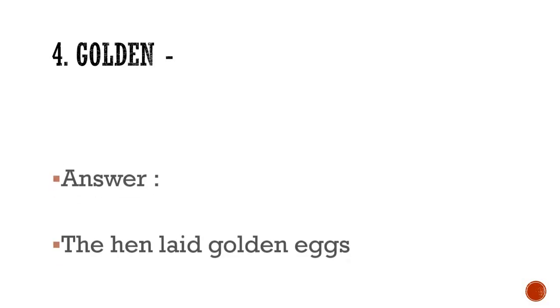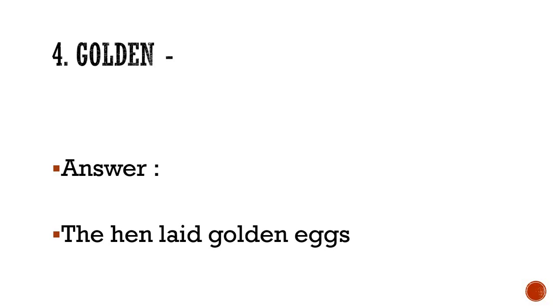Number 4, golden. Now, please make your sentence quickly. It is not necessary that you make a lengthy sentence. Make it short and sweet and precise. The sentence I have made is, the hen laid golden eggs. As simple as that. This is from the lesson itself, isn't it? The hen laid golden eggs.